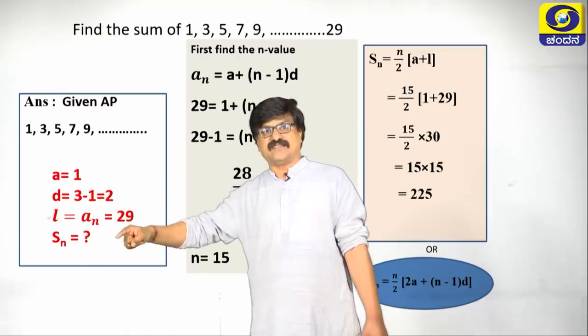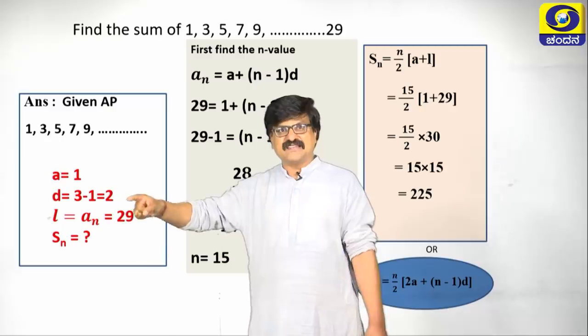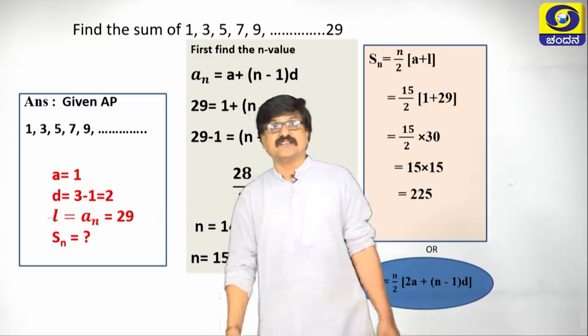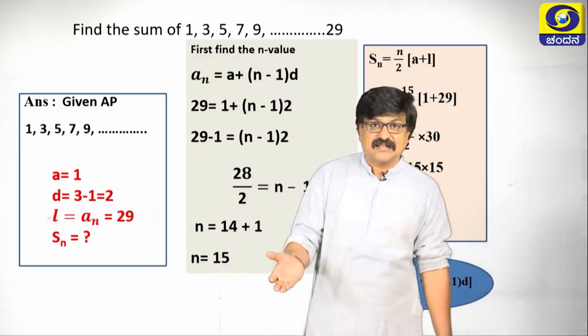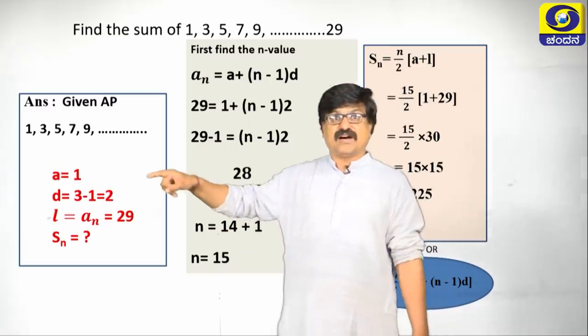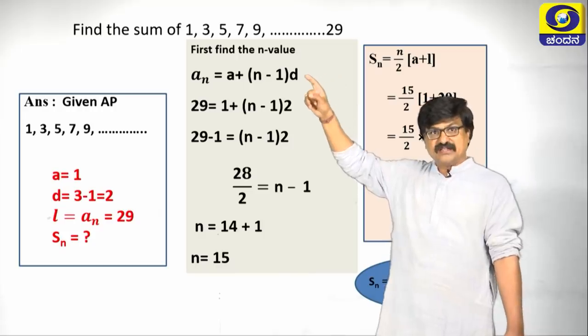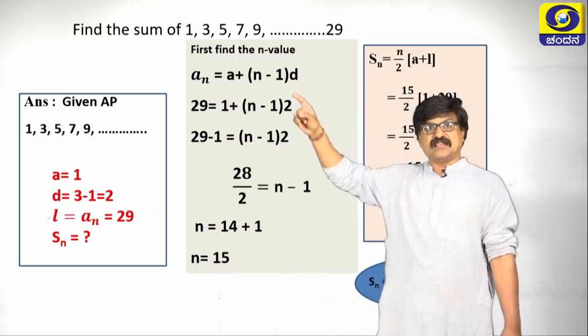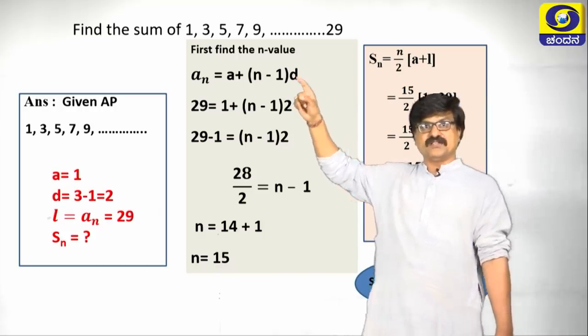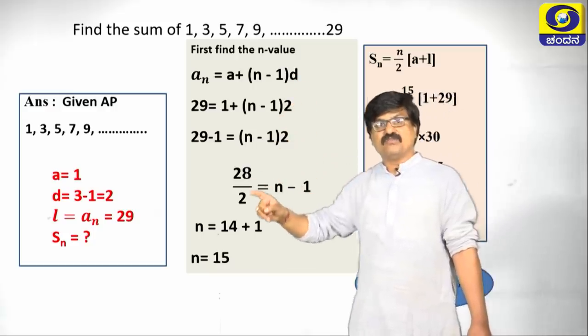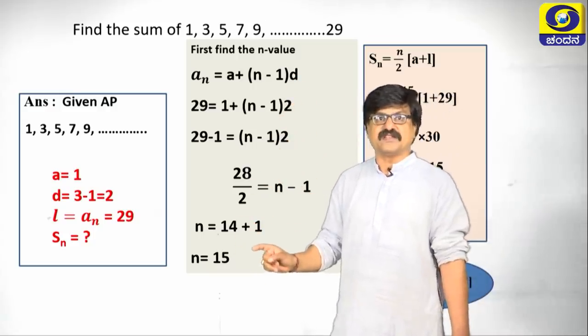We have to find Sn. Can you find Sn directly? No, because to find Sn, n is required. For that purpose, first find the value of n by using this formula, that is an equals a plus (n minus 1) into d. Substitute the values, and finally we are getting n is equal to 15.